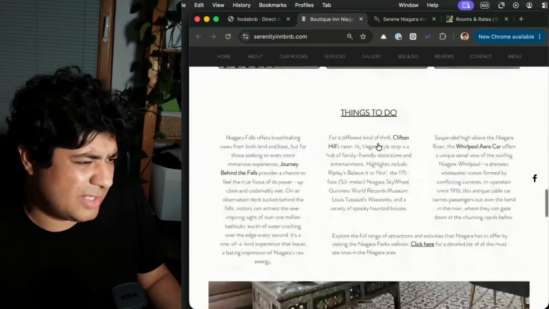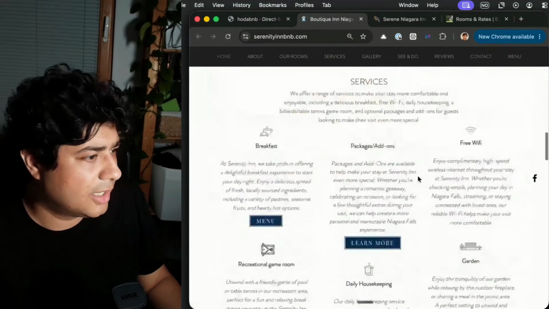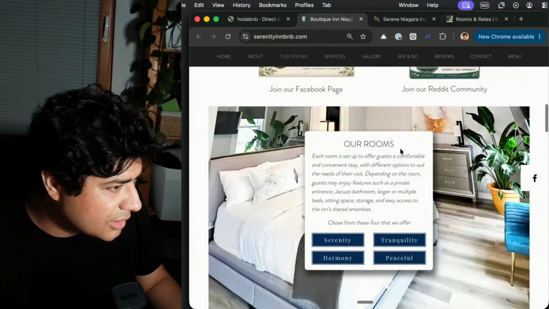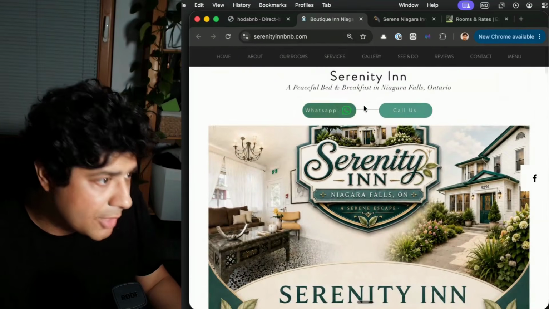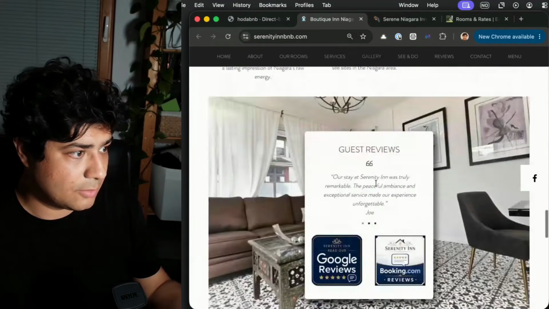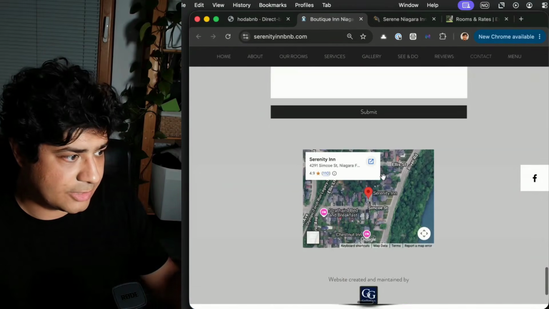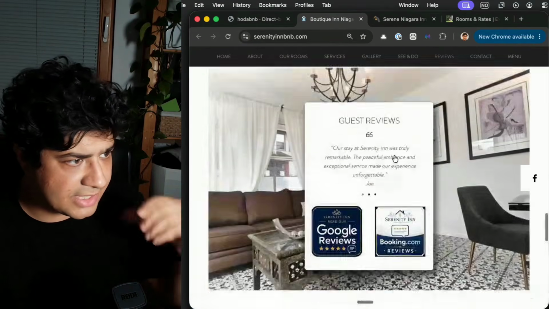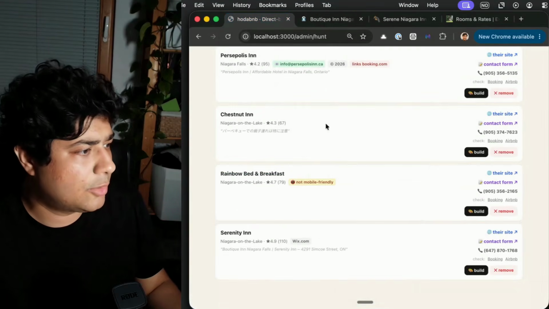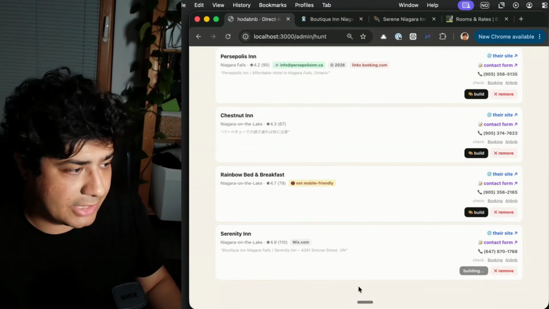And then they have this stuff, you know, looks like, yeah, it's not great, but it's okay. And then how do you book? Is there a booking system here? No, there's no booking system here. I don't see it. So this one could be a good one actually. So the way that you would book it is this way, right? So what I'm going to do now is take this as one that we actually should reach out to. So I'll go back here, and we're going to press build. Let's see what it does.